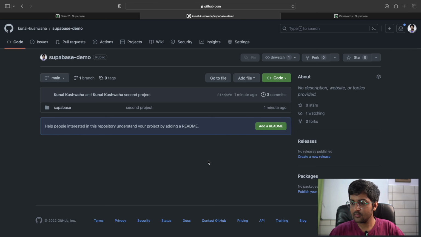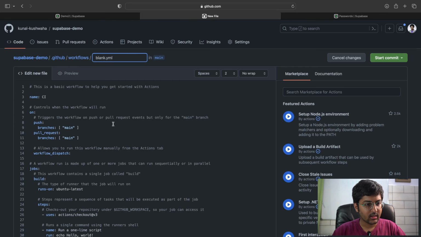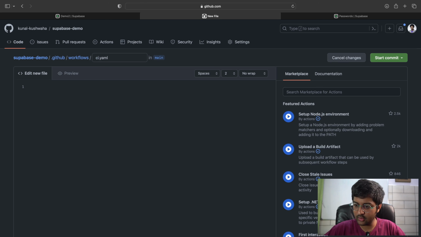Okay, so we're going to enable GitHub Actions. We go to Actions, simple workflow, configure. Here we go. So we have GitHub workflows. We're going to configure GitHub Actions, and let's see what that's going to look like. So I'm going to create a new file. I'm going to create 3 files over here. First one is going to be ci.yaml. I'm going to close this one, and let's see how that will look.